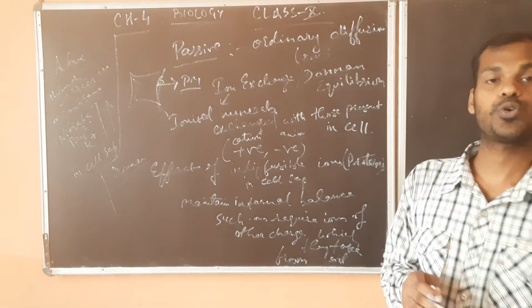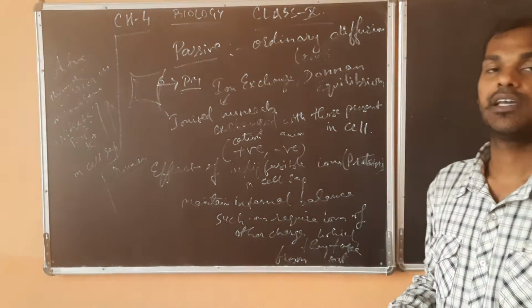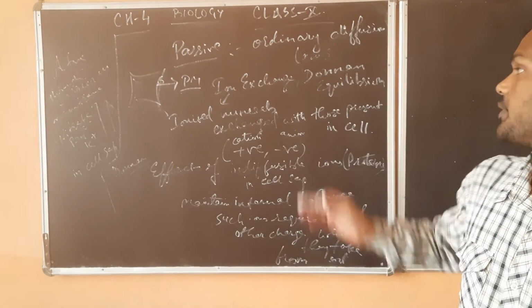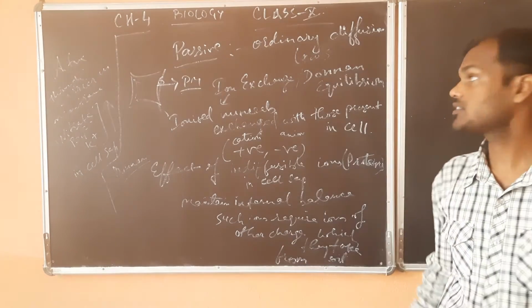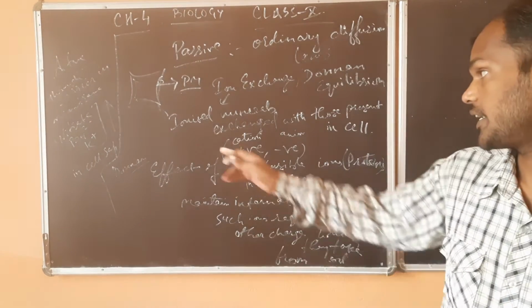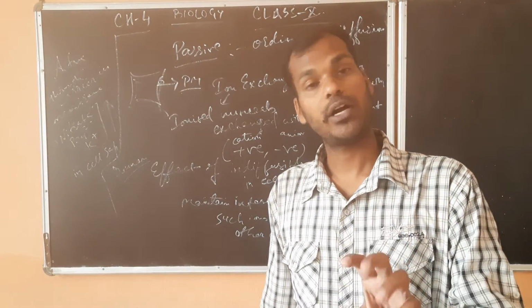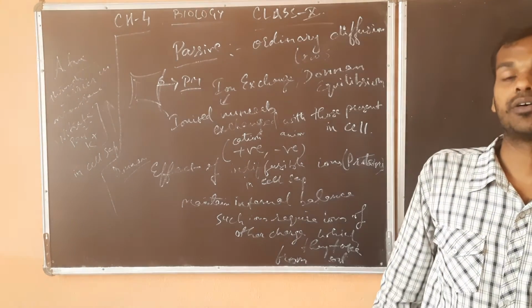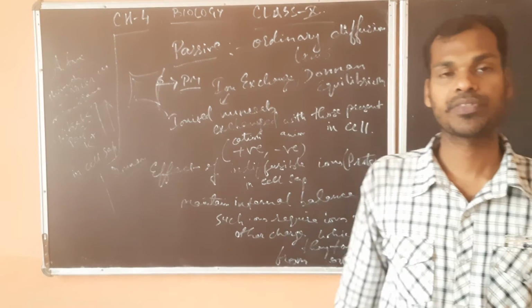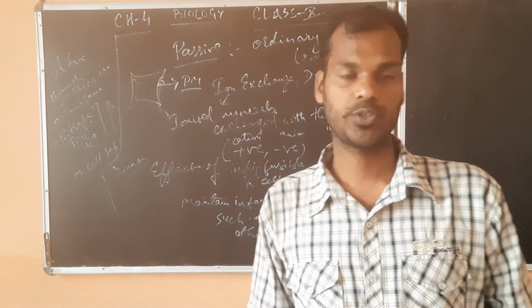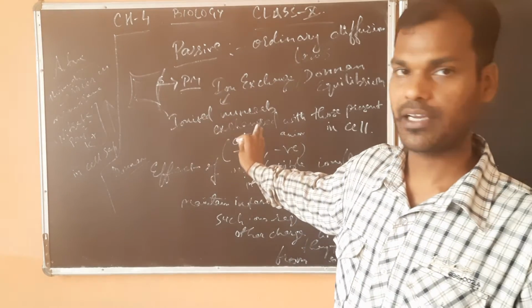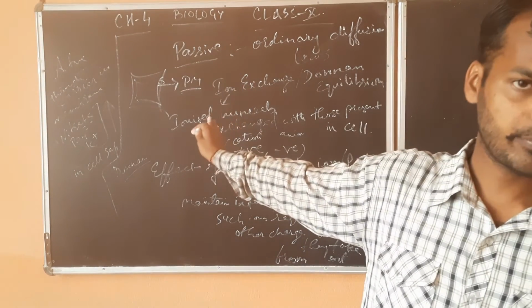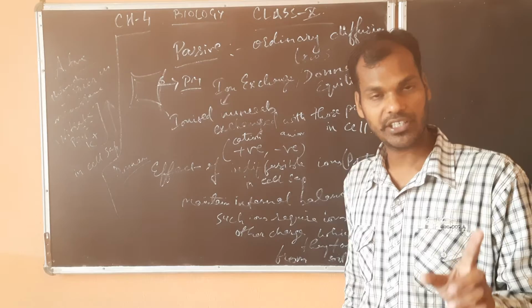The energy is used to overcome that concentration. Previously we have seen in passive absorption it was from higher to lower concentration, simply diffusion. But here, from lower to higher concentration also it can go once it is absorbing some energy. So the difference is that in one type energy utilization will not take place, in active there will be utilization of energy.